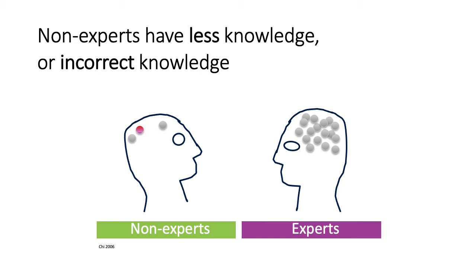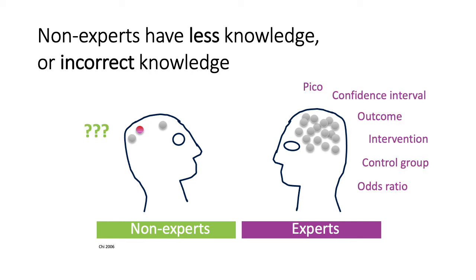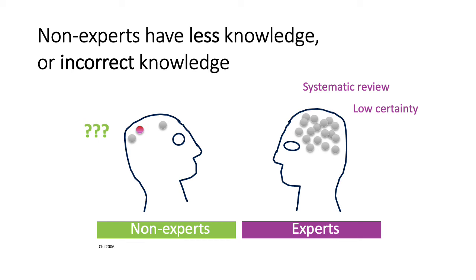One of the most obvious differences is that experts have a lot more knowledge within their domain of expertise. Non-experts are either lacking knowledge or what they know may be incorrect. For instance, they may not be familiar with terms like PICO or confidence interval, or even words that might sound more common like outcome or intervention. They're more likely to lack an understanding of some basic concepts like what a systematic review is, as opposed to a single study, or what uncertainty means in this context, and why we would report it.